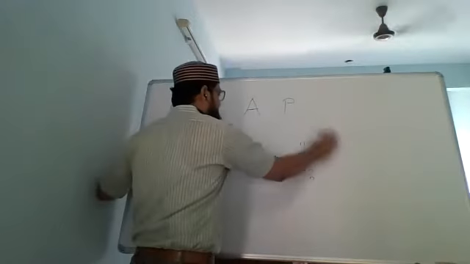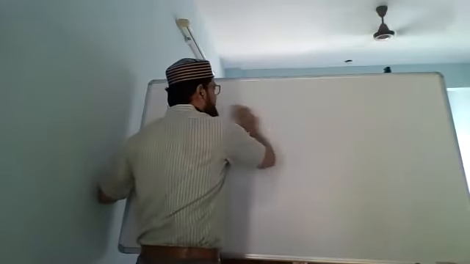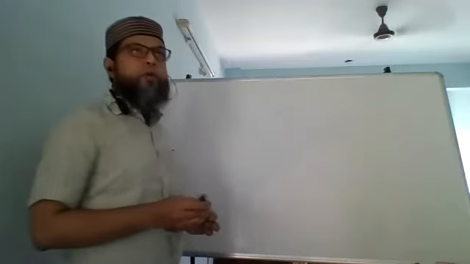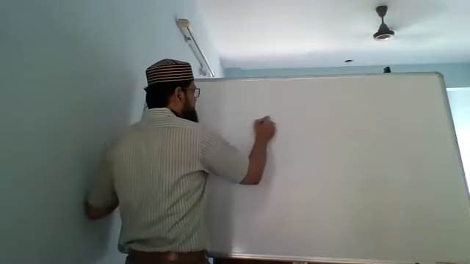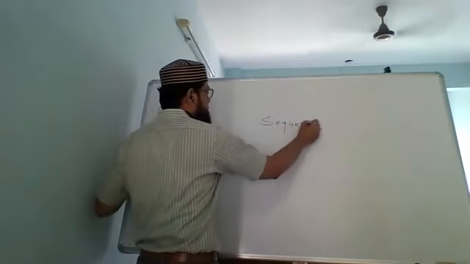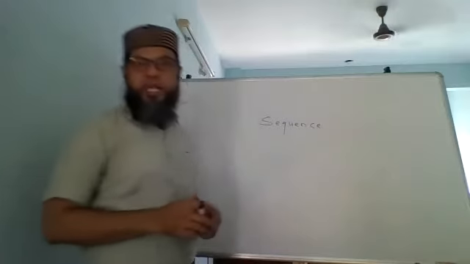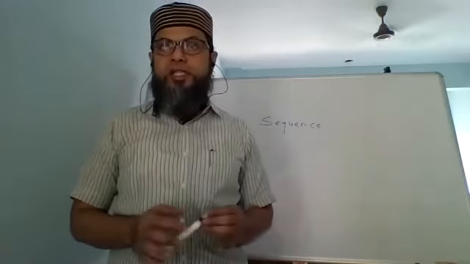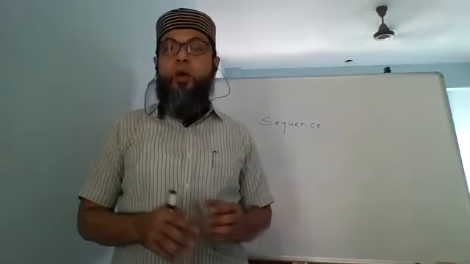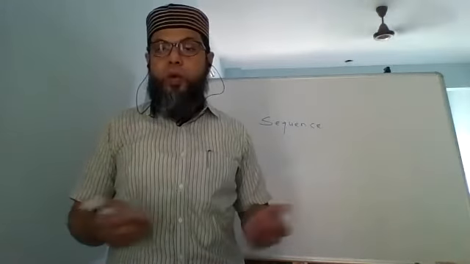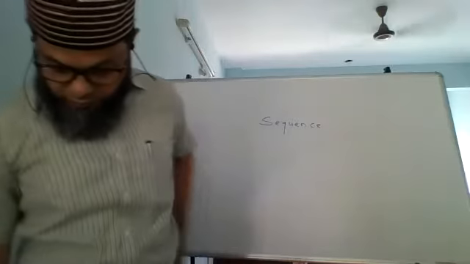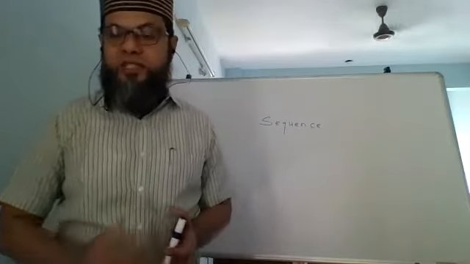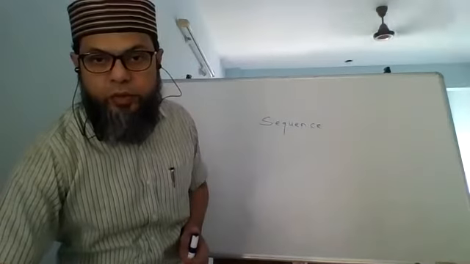Now let's first understand AP stands, as I said, for arithmetic progression. Now before that, arithmetic progression is a special type of sequence. Arithmetic progression is a special type of sequence. So the question that arises is, what is a sequence? What is a sequence? Anybody? Any one of you who knows what is a sequence, you can unmute yourself and answer. Anybody who knows what is a sequence?